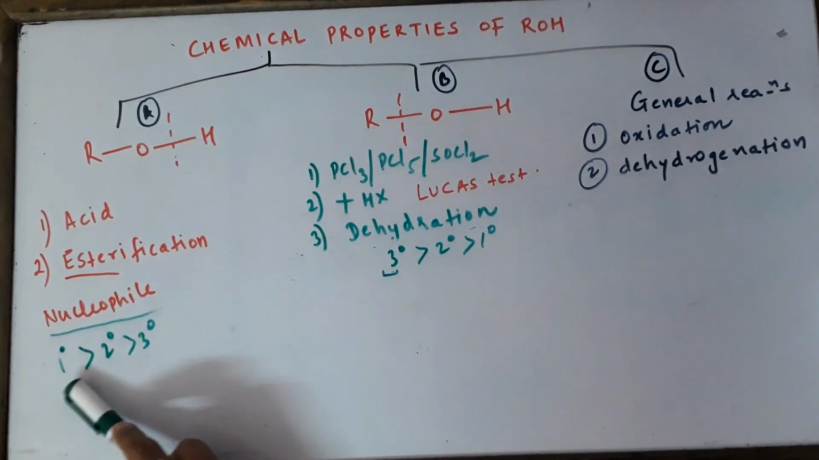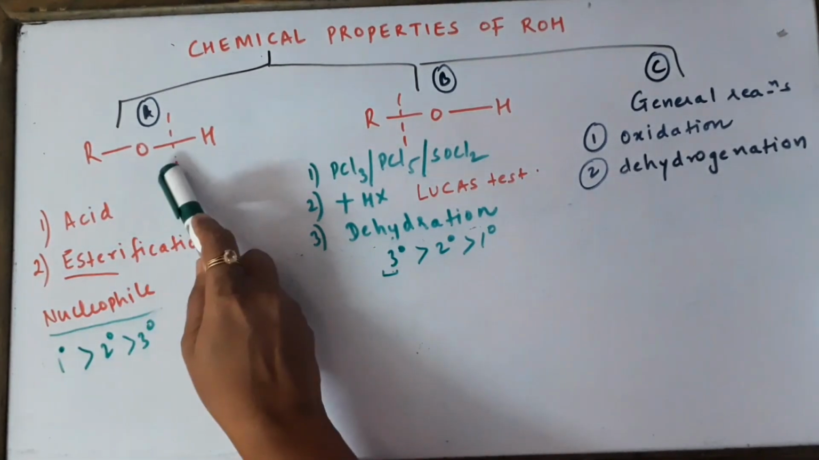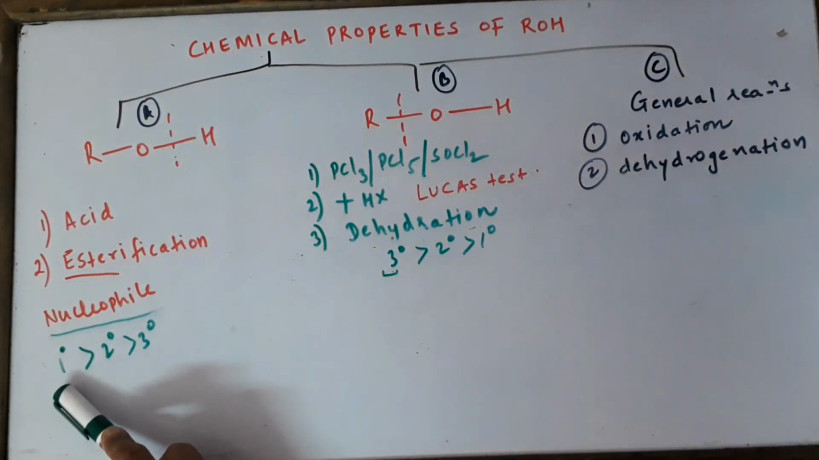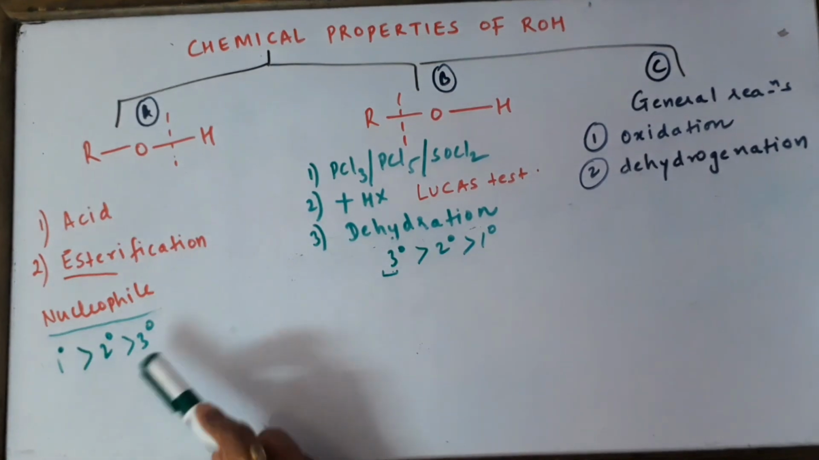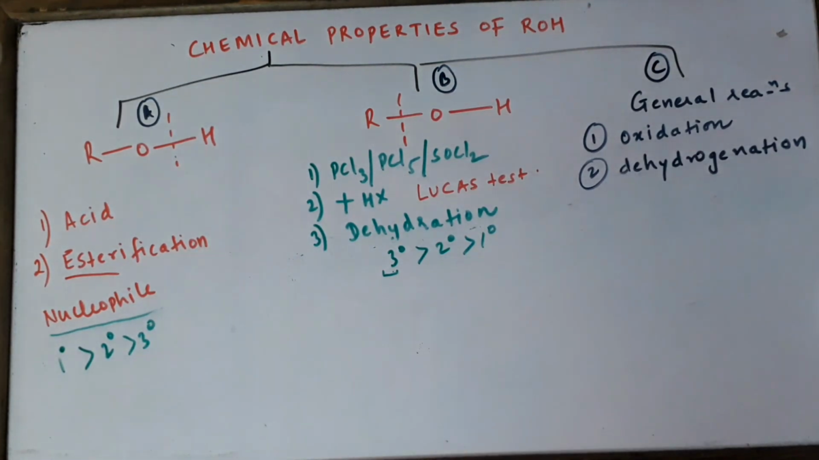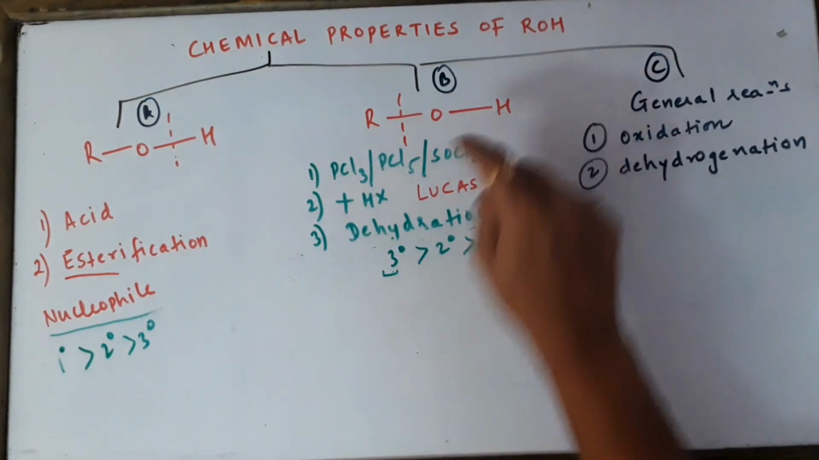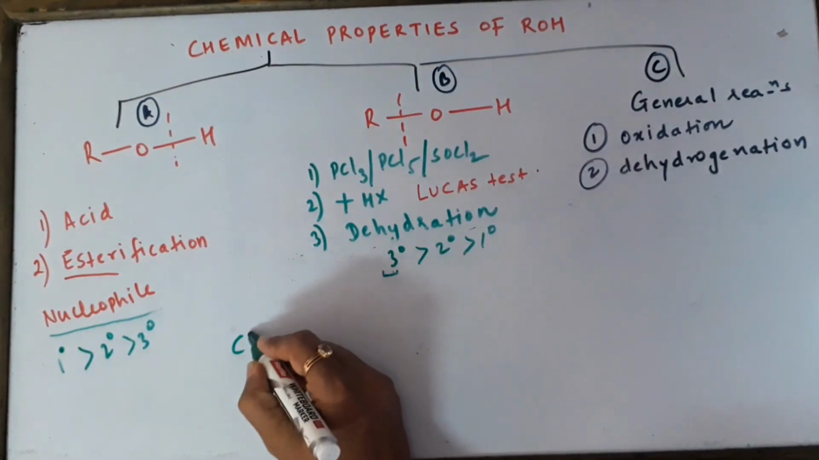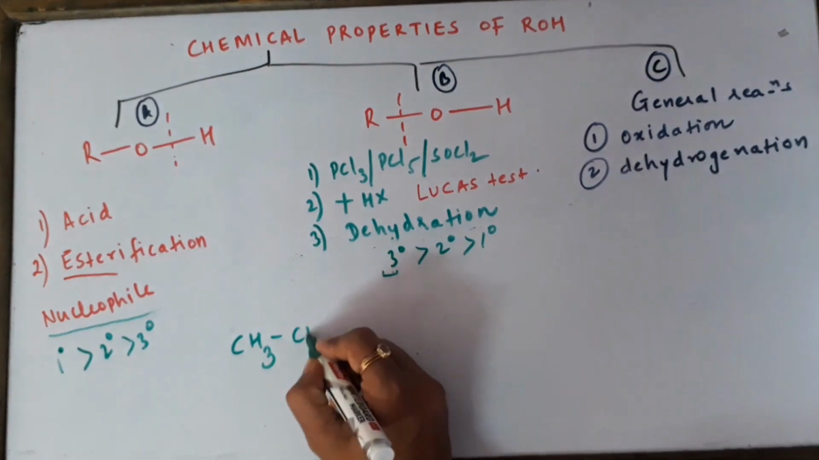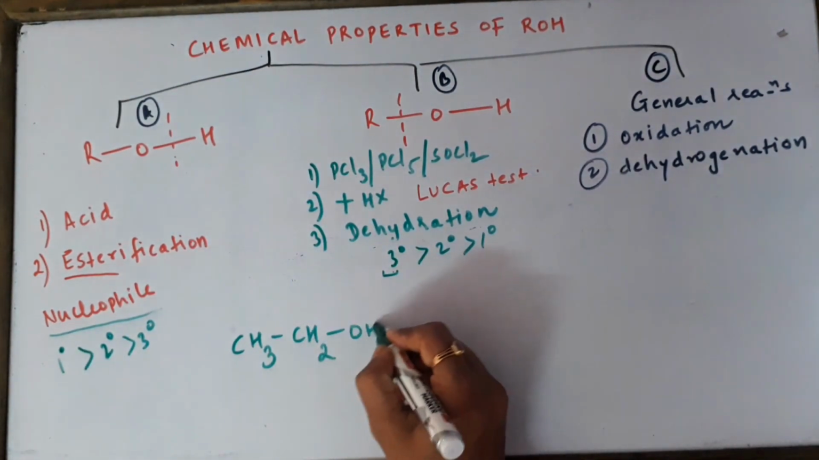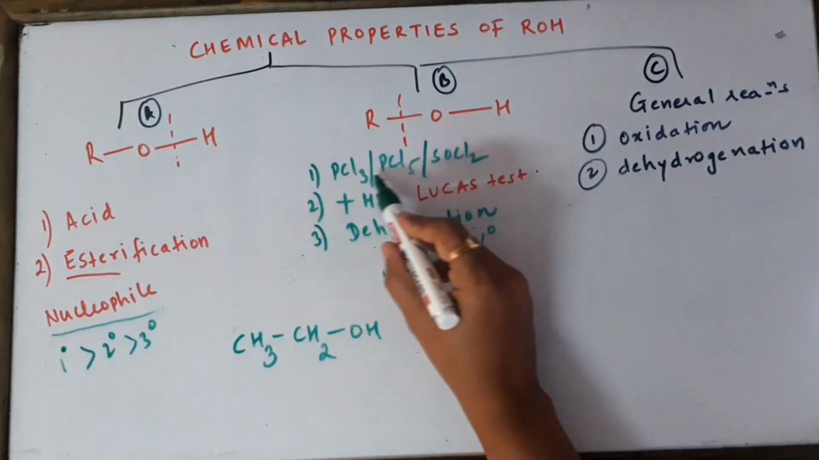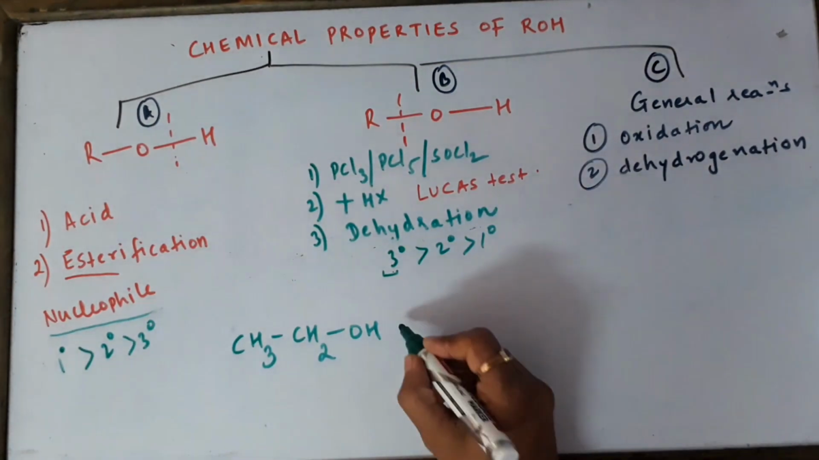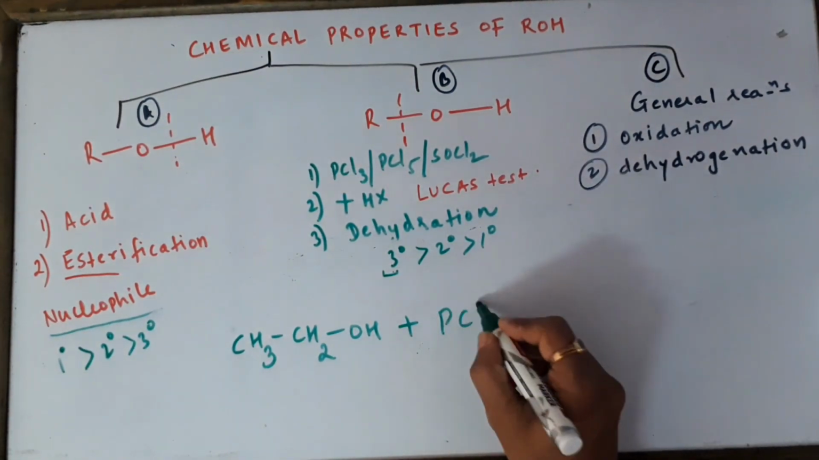The order of reactivity of alcohols in the case of the first reactions was: primary alcohols are the fastest to react and tertiary are the slowest to react. Let's talk now about the second type of reactions. In the second type, we take any alcohol and react it with any of these three halogenating agents, like PCl3.